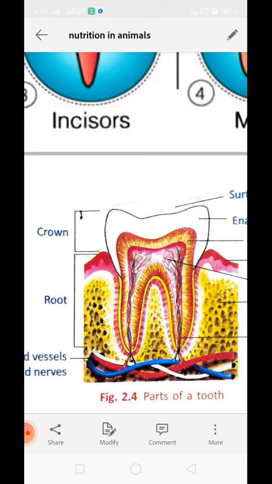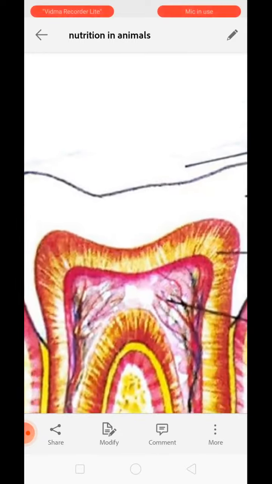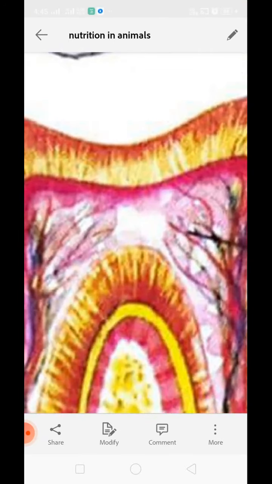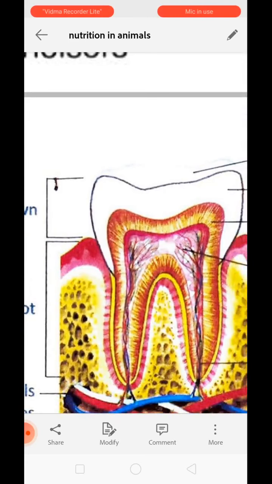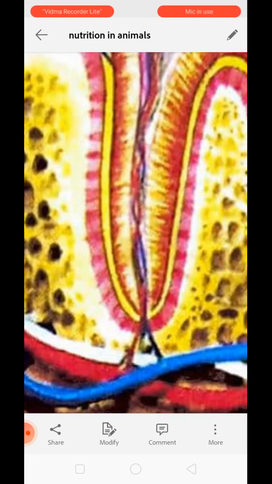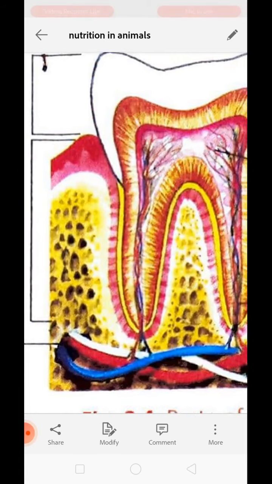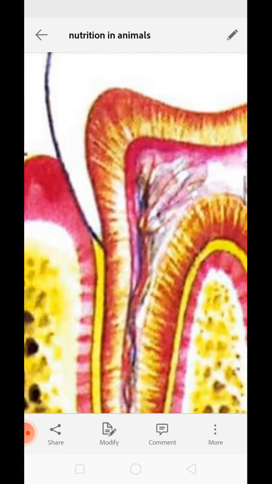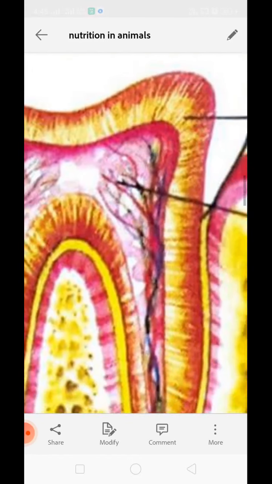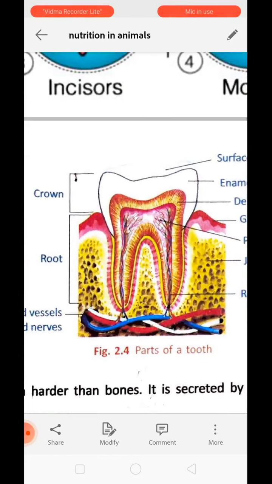The center of each tooth has pulp. You can see this is the pulpy region of the tooth. This pulp is very, very important because it is the place where the blood vessels and nerves enter inside the tooth to supply nutrition. Above the pulp is the dentine, the reddish and yellowish part which is present all around the pulp. It is dentine, and the whitish part is enamel. Enamel is the hardest substance. Okay, and this forms the crown of the tooth as well. Understood?